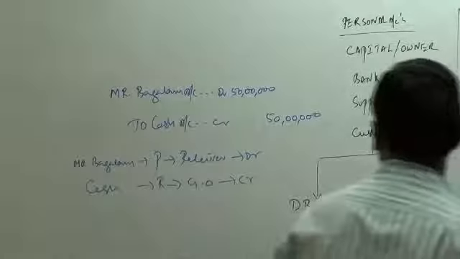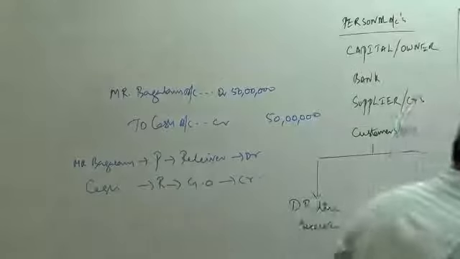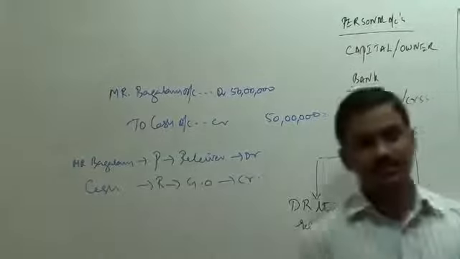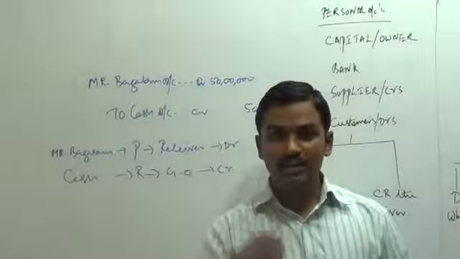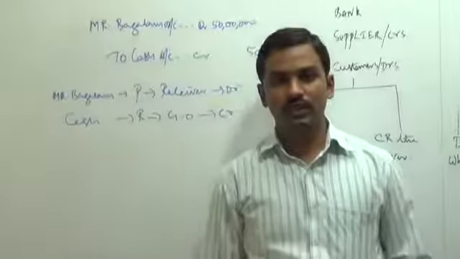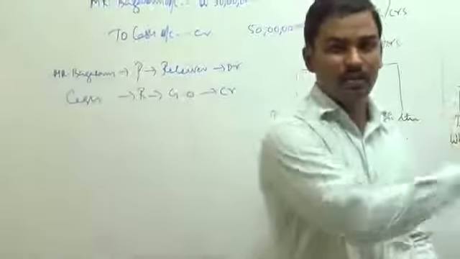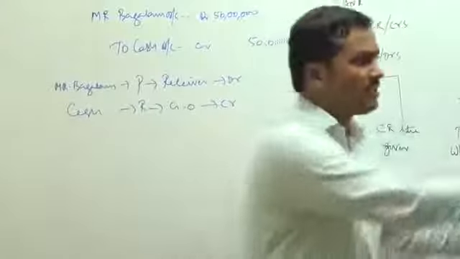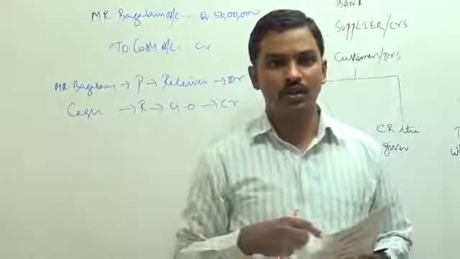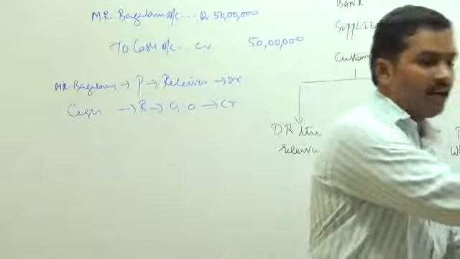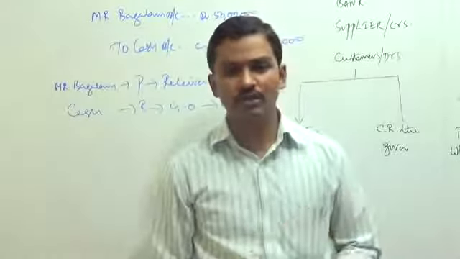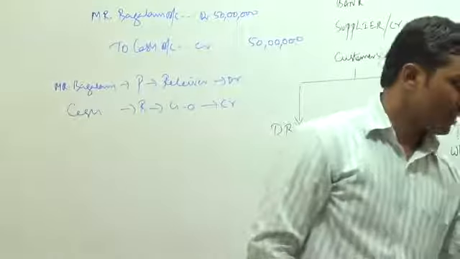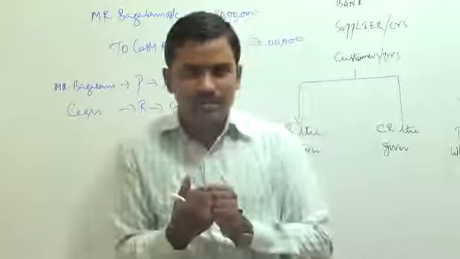Next transaction. Cash withdrawn from bank, 40 lakhs. We are withdrawing cash from the bank now. Earlier we had deposited money, now we are in requirement of money, so we are bringing cash from the bank now. So we are going to the bank and we are withdrawing cash from the bank. How much are we withdrawing? 40 lakhs rupees we are withdrawing from the bank. So we are going to the bank and bringing cash into the business.